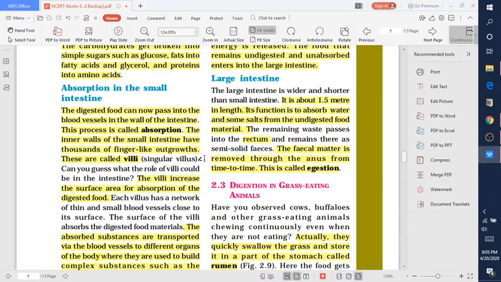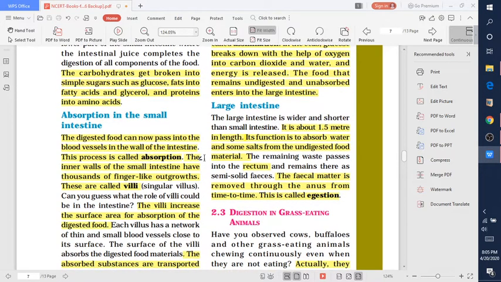In the previous class I told you about the small intestine, stomach, and esophagus, but today we will learn about the large intestine. The food that remains undigested and unabsorbed enters the large intestine from the small intestine. This large intestine is wider and shorter than the small intestine, and it is 1.5 meters in length. The small intestine was a pipe-like structure that is 7.5 meters long, but the large intestine is 1.5 meters long.